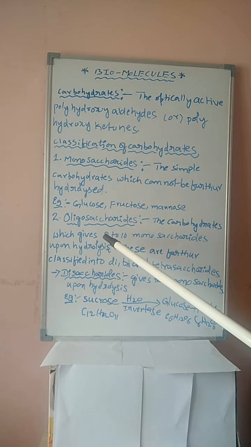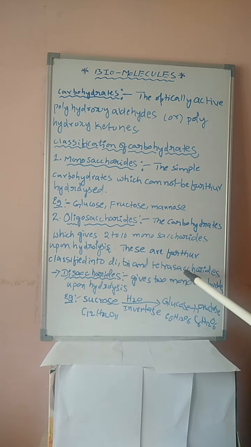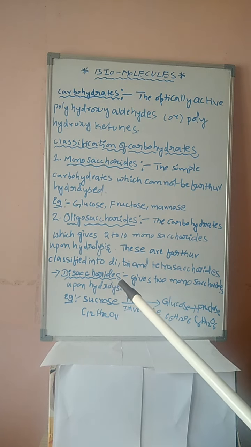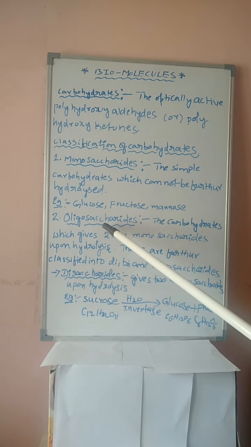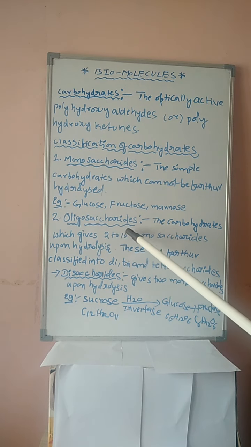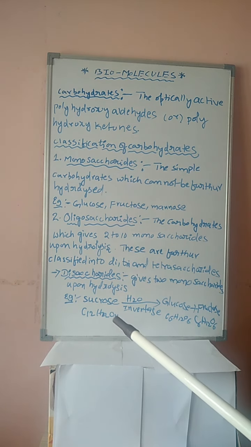If 2 monosaccharides are obtained upon hydrolysis, disaccharide. 3 monosaccharide units are obtained upon hydrolysis, trisaccharide. 4 monosaccharide units, tetrasaccharide, like this: pentasaccharide, hexasaccharide, heptasaccharide, octasaccharide, nonasaccharide and decasaccharide. Depending upon the number of monosaccharide units obtained upon hydrolysis, the oligosaccharides are di, tri or tetrasaccharides.